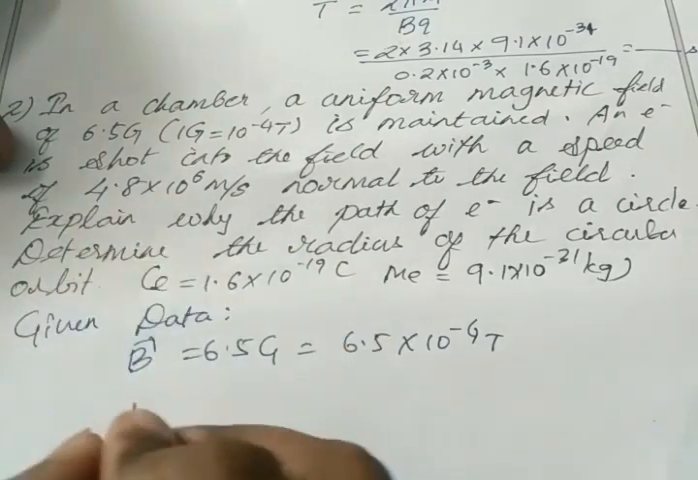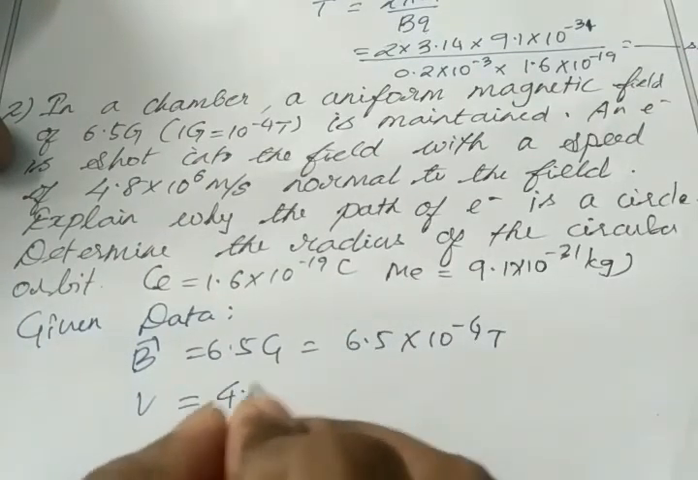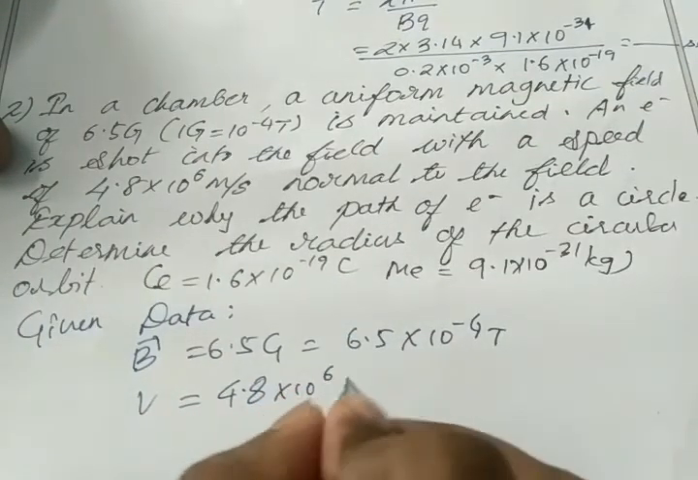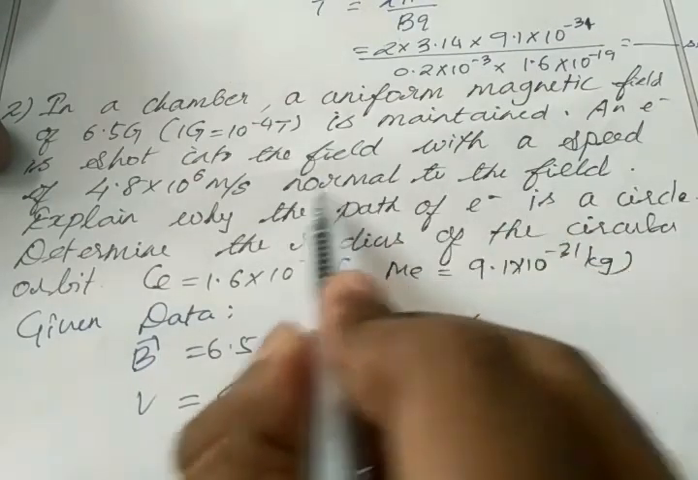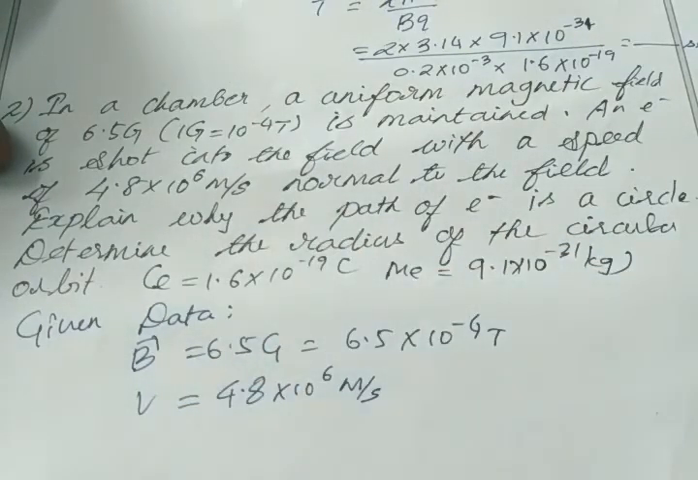So here speed is given. V equals 4.8 into 10 power 6 meter per second, normal to the field. So normal to the field, here also we get theta equal to 90 degree. So F equals QVB sin 90. F equals QVB. Okay.